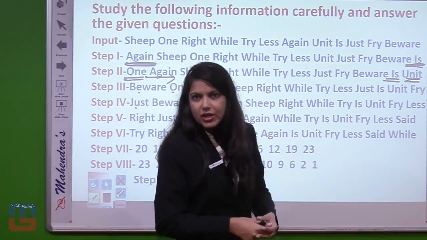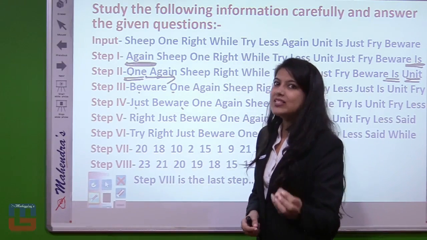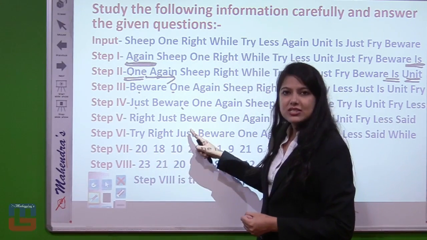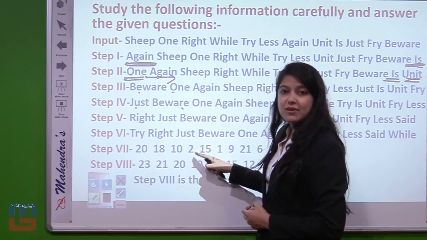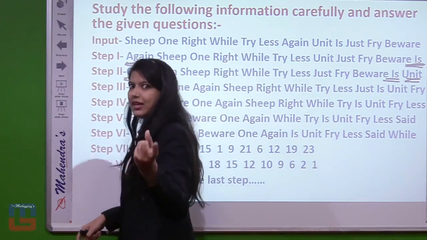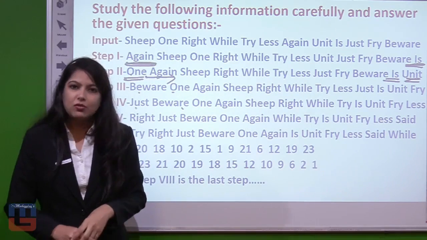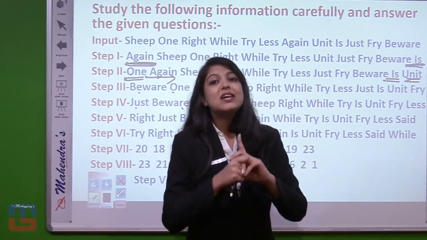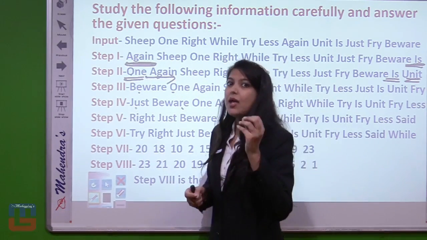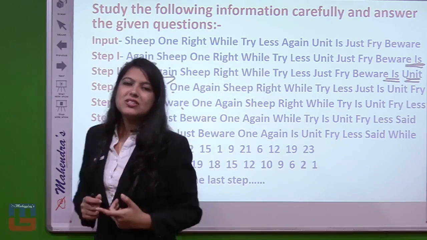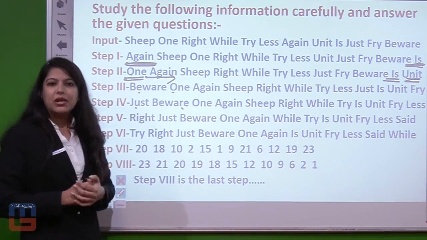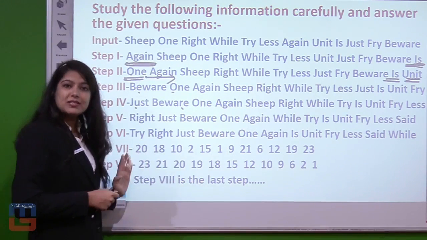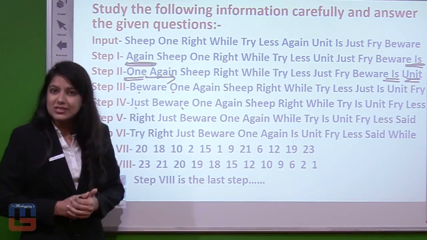And what is the relation over here? The place values. Yes, the place values part. "Try": T's place value is 20, "right": R's place value is 18, "just": J's place value is 10, "beware": B's place value is 2. That means the word's first letter is helping us to arrange them as consonant, vowel, ascending, descending, and also these first letters convert step number 6 to step number 7 by their place value replacements. Then after step number 7, in step number 8, we are just arranging those number values in descending order. That means the highest number is placed this side and the lowest number that side.